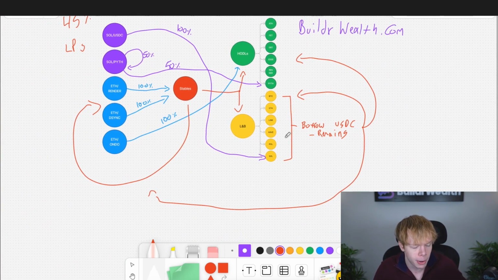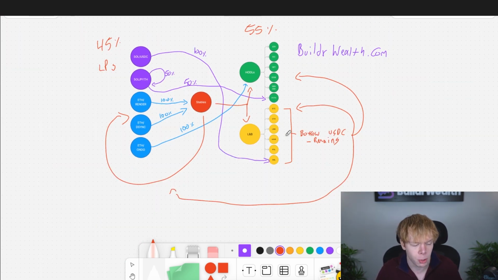And then occasionally there is the hedging, which I'm not going to really talk about in today's video. So if you guys want to hear more about that, make sure to drop a like and subscribe, notifications turned on. But yeah, this is the overall Flywheel strategy. We use the lending and borrowings for the leverage, we use the HODLs for long-term growth potential, and we use these ones for income. Three crucial elements of a portfolio in my personal opinion.